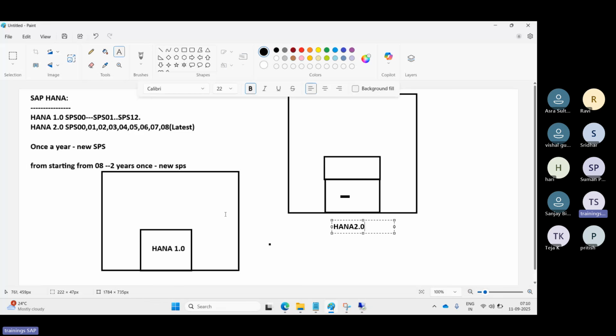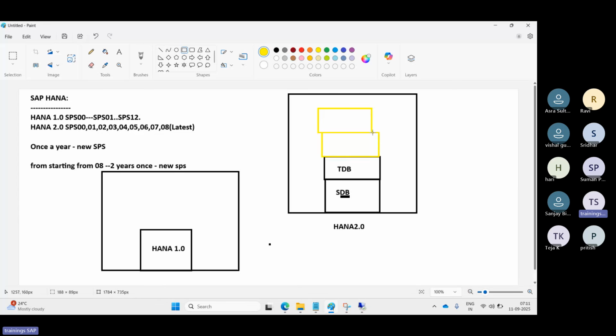In HANA 1.0, independent house, only one database will be installed. In HANA 2.0, multiple databases can be installed. That's why we call it multi-container, and the earlier one is called single container. Multi-container means by default you get one system DB, shortcut SDB, and one tenant DB, normally called TDB. One system DB, one tenant DB by default. Later, if you have a requirement to add more, you can just add more floors.